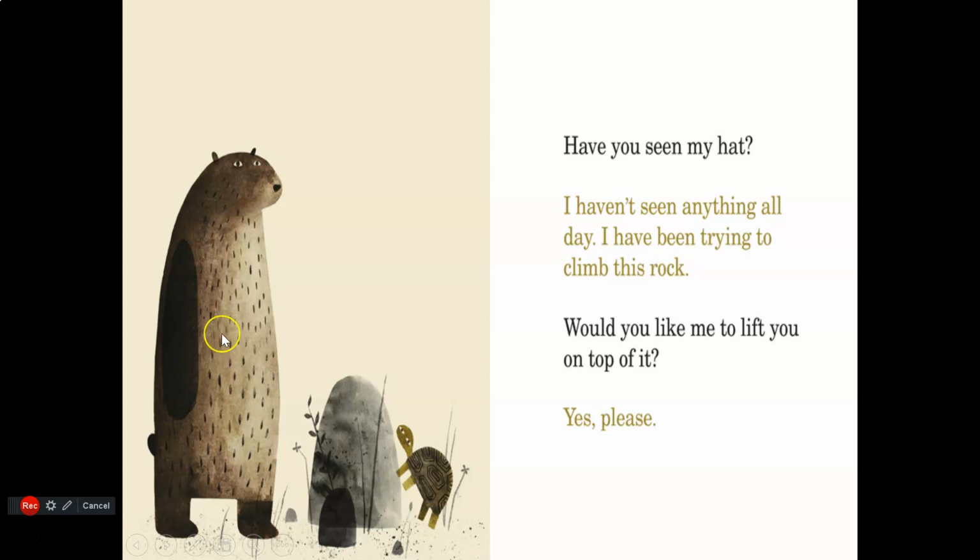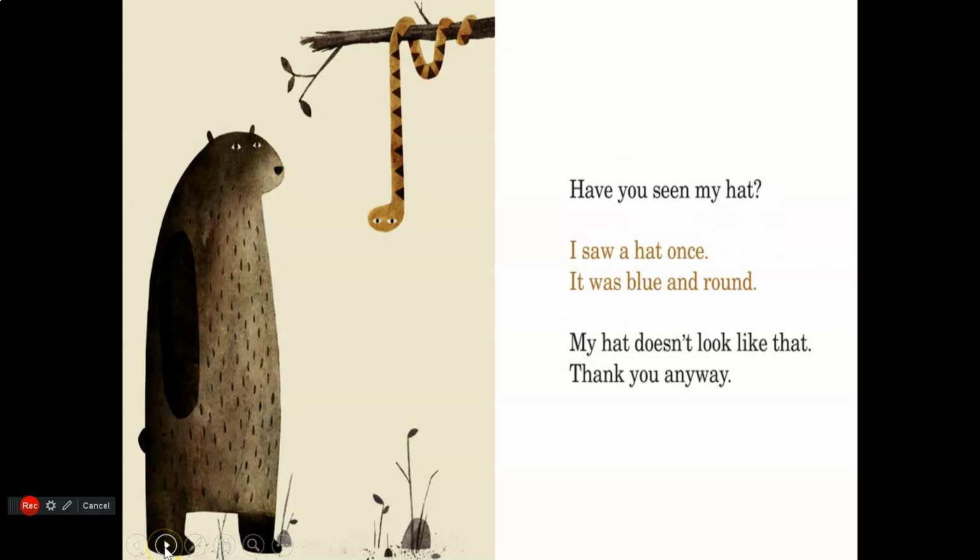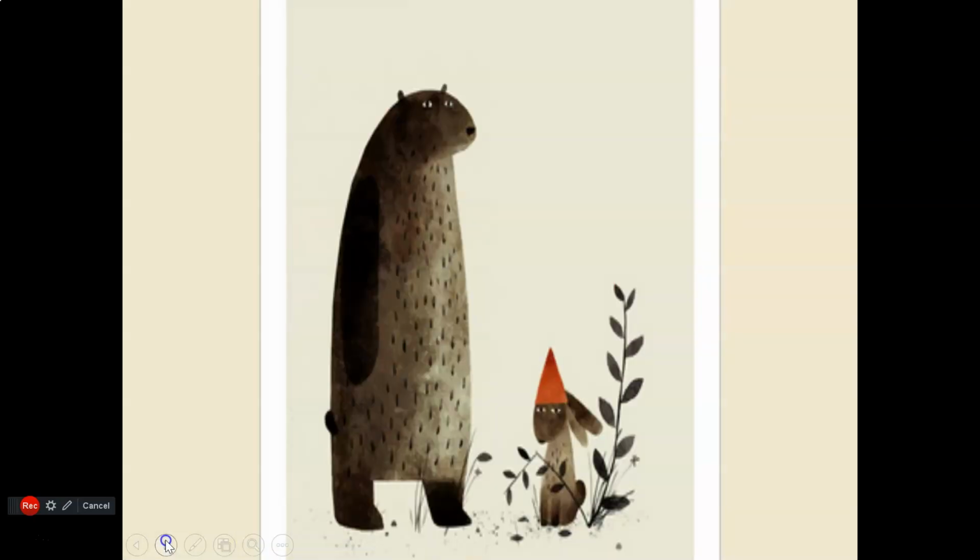And so this little guy, he misplaced his hat. So he goes around and he says, have you seen my hat? And the little turtle says, I haven't seen anything all day. I've been trying to climb this rock. Would you like me to lift you on top of it? Yes, please. And it goes like this. Have you seen my hat? I saw a hat once. It was blue and round. My hat doesn't look like that. Thank you anyway. So in the end, the little rabbit has his hat and he locates it.